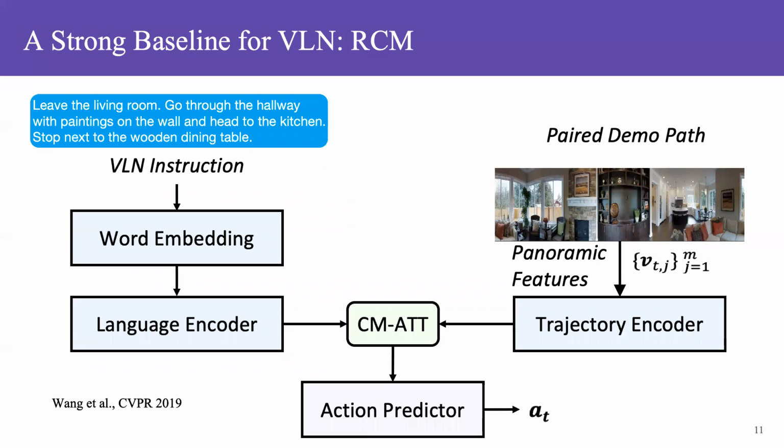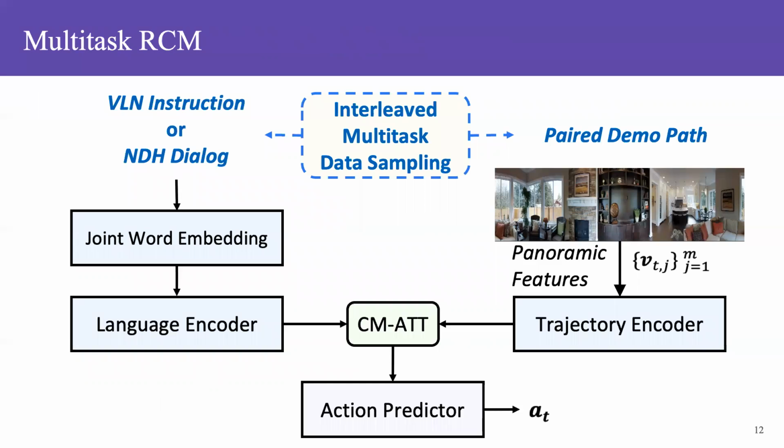We build upon a strong baseline model for VLN, the reinforced cross-modal matching method, the RCM model. We introduce multitask RCM to seamlessly transfer across tasks by sharing all the learnable parameters for both VLN and NDH tasks. To avoid overfitting to individual tasks, we adopt an interleaved multitask data sampling strategy to train the model. Particularly, each data sample within a mini-batch can be from either task.